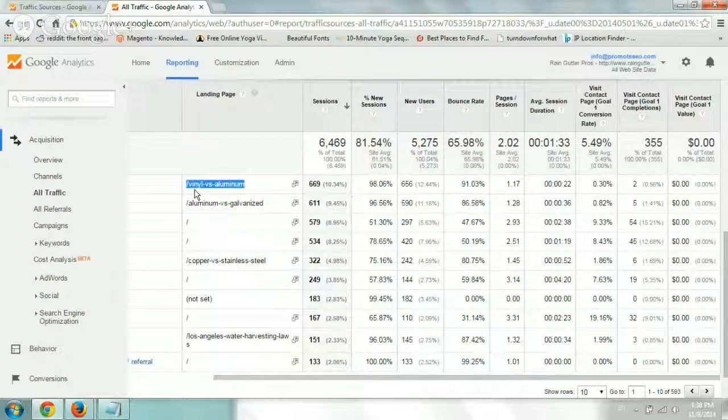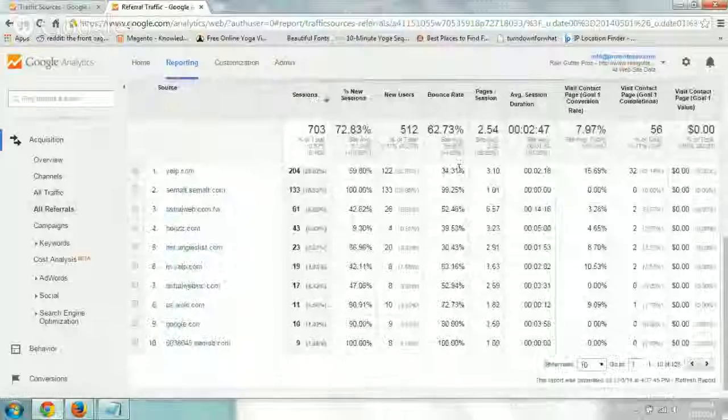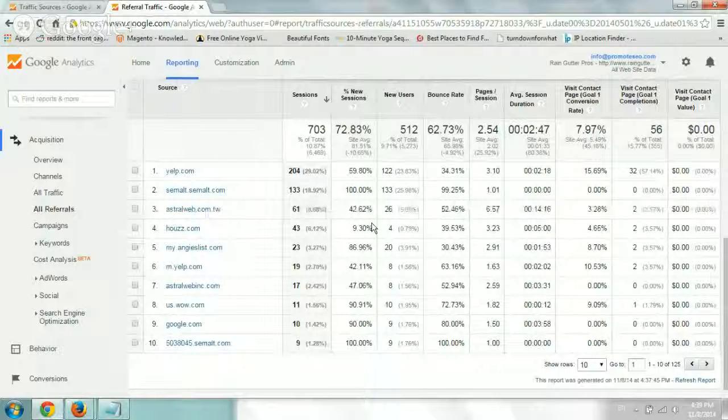Maybe the phone number needs to be there. Maybe more descriptions. Maybe it's written horribly. This is a great thing for us to optimize, okay? See, it has a very low conversion rate, but it's the most popular Google Organic traffic source, the landing page that comes from Google Organic, okay? Great idea, okay? Let's go on to referrals. And here you can see the different websites that send us traffic. Some kind of link someone clicked on from another site to our site. Same idea applies here, right?